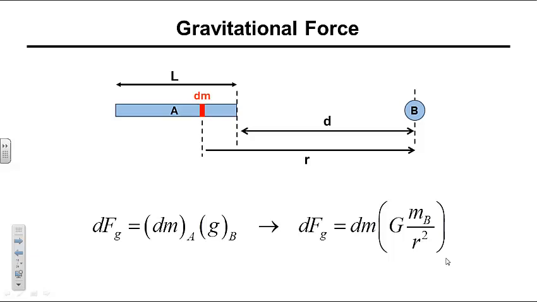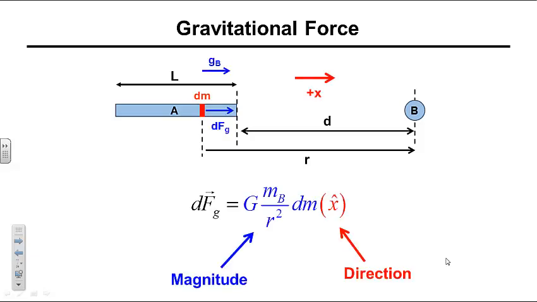We know that since mass is always positive, the gravitational field of particle B will point toward particle B. Let's define an x-axis for our system with a positive direction pointing from the rod to the point particle. That is, the positive direction for the x-axis will point to the right in the figure. The direction of the gravitational field of point particle B is thus in the positive x-axis direction. The direction of the gravitational force experienced by each infinitesimally small bit of mass in the rod is thus also in the positive x-axis direction.